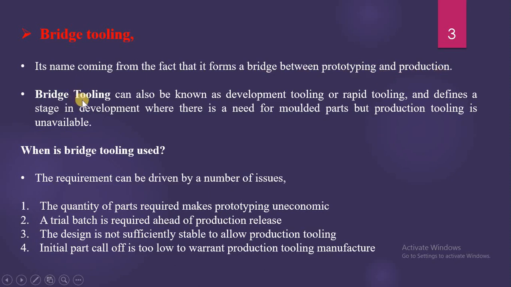production tooling. So bridge tooling can also be known as development tooling or rapid tooling, and it is defined as a stage in product development where there is a need for molded parts but production tooling is unavailable. Means we cannot go for a single part and we cannot go for mass production. The stage in between a prototype and production is known as bridge tooling.